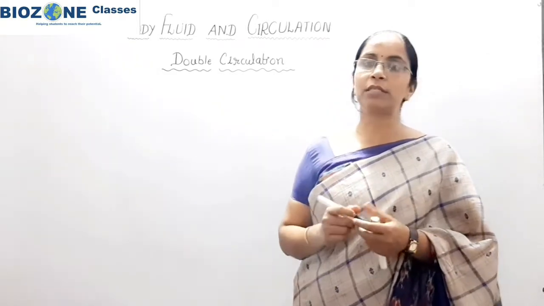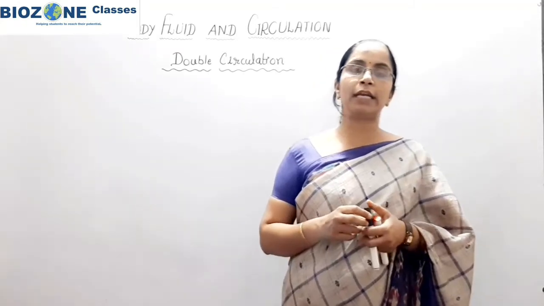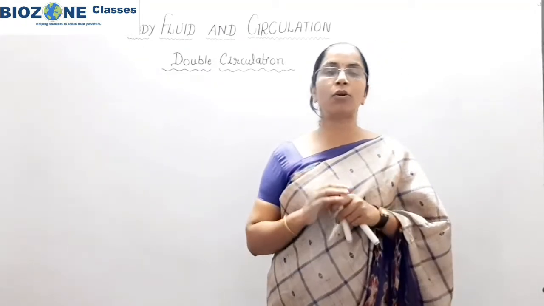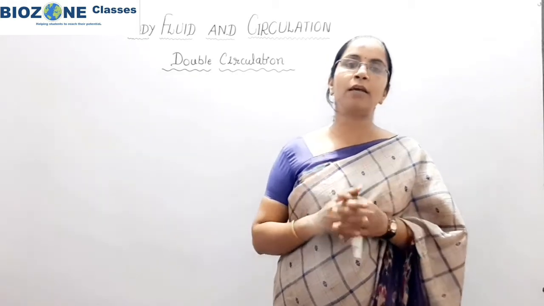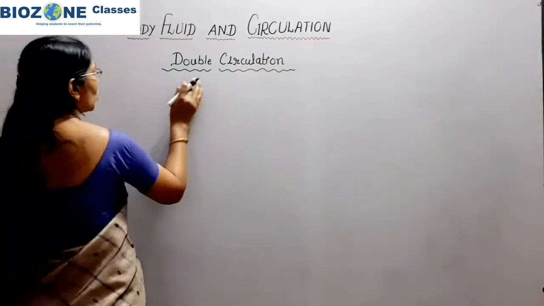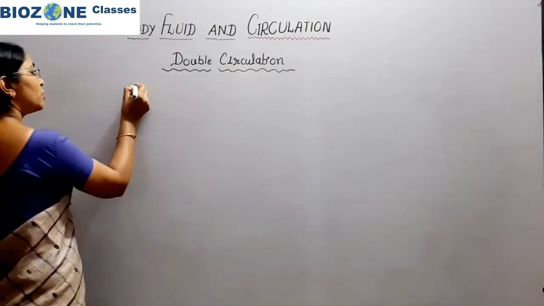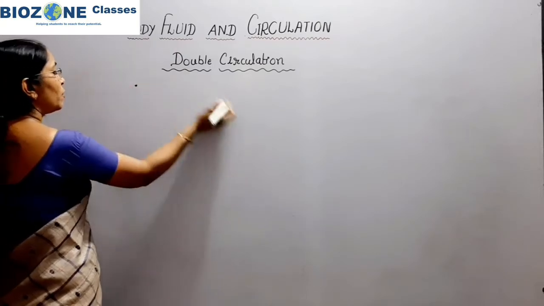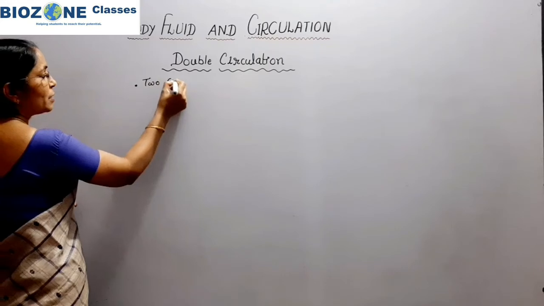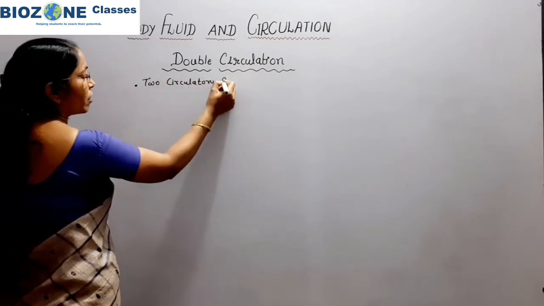So first we study what is double circulation and how the oxygenated and deoxygenated blood always remain separate in closed vessels. So let's begin with the topic. Today's topic, double circulation. Double circulation means that two circulatory pathways are present in human beings. What are these two circulatory pathways?